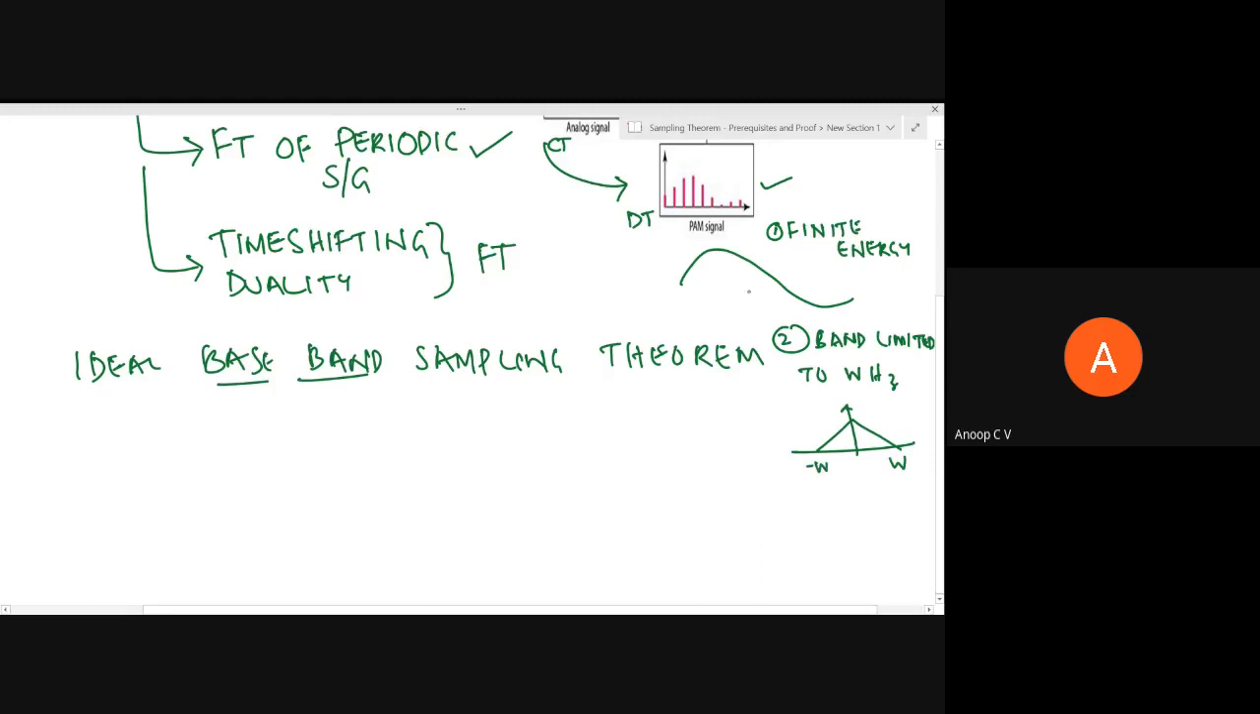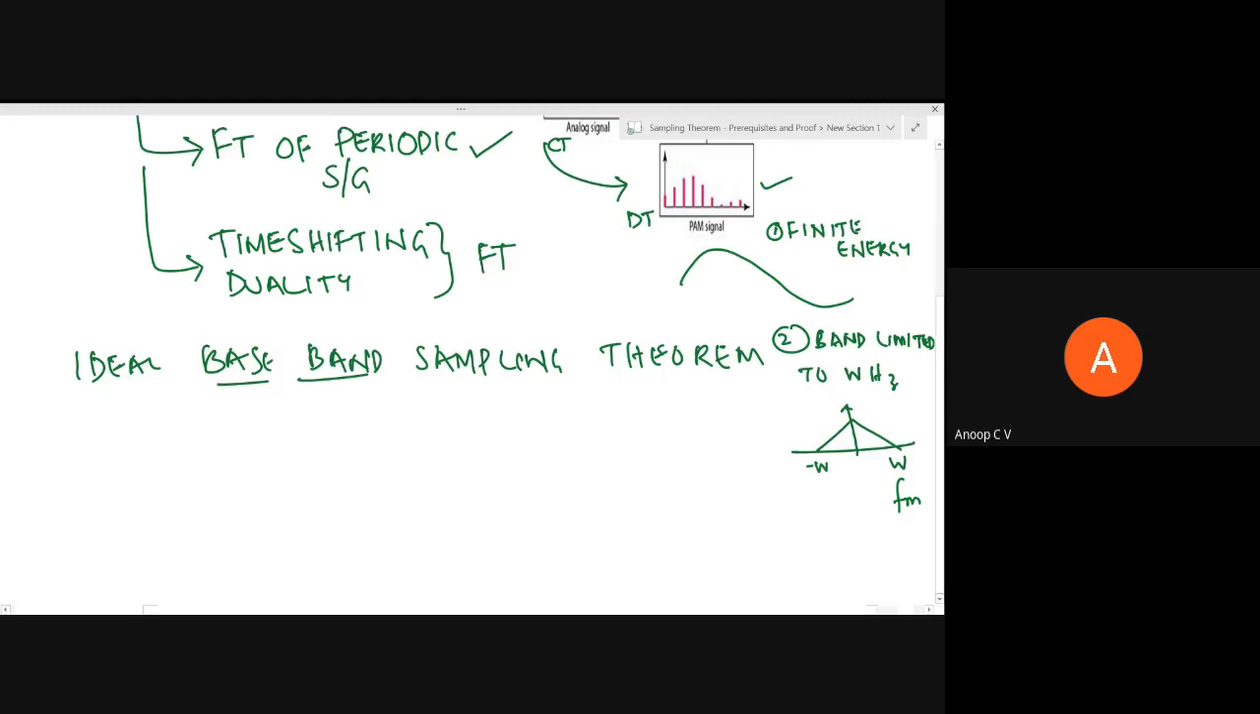So we are considering a finite energy band limited signal which has maximum frequency content W, or you can even use FM. FM is the maximum frequency content. Anything would be fine. As our textbook has used the notation W, I'll be using the notation W itself.